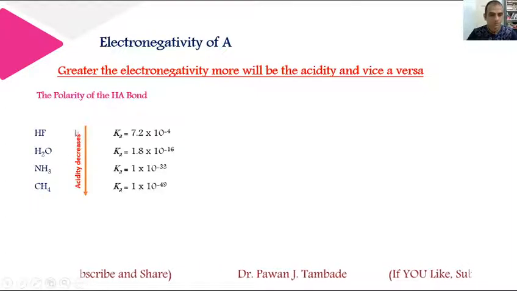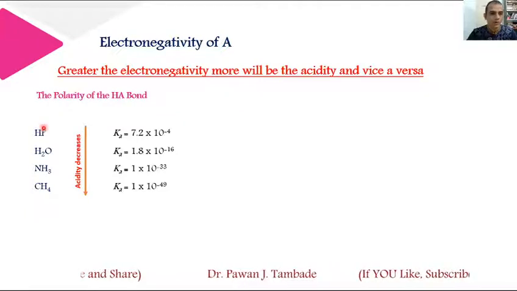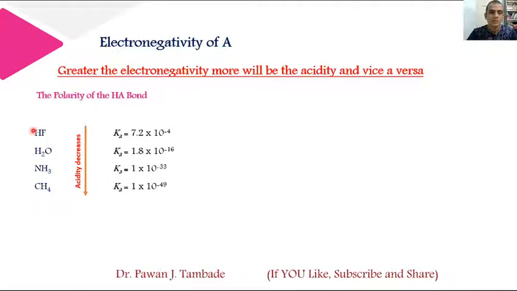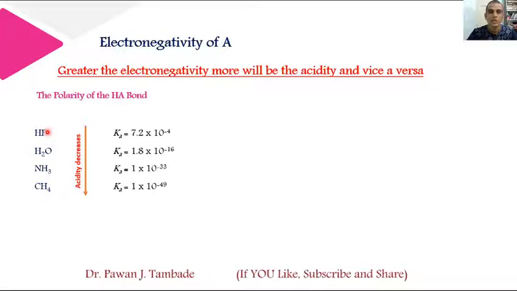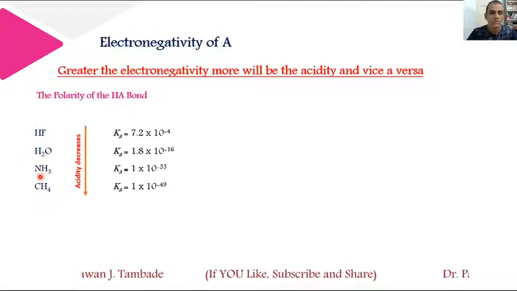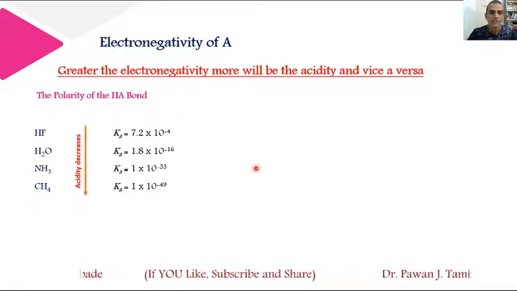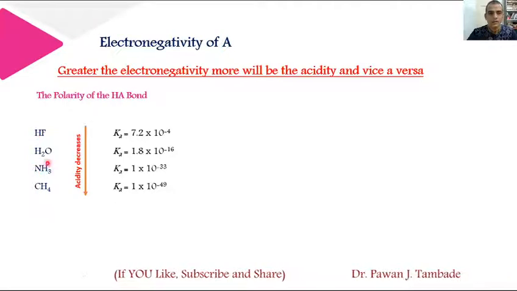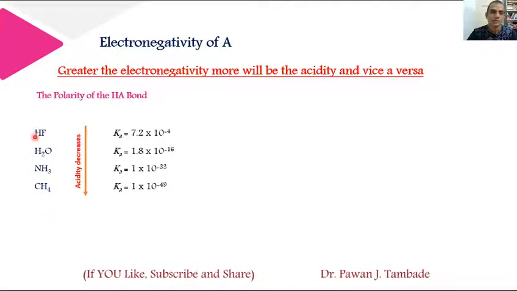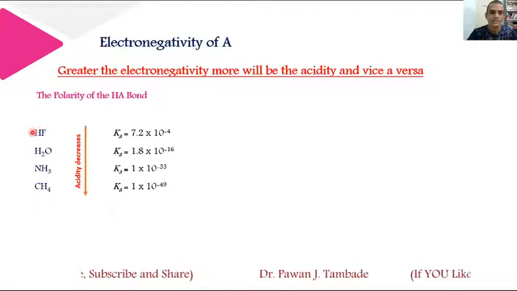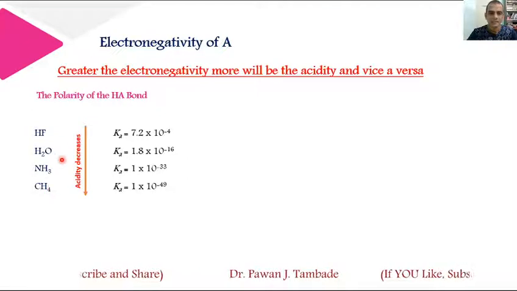Consider this example where hydrogen is bonded to fluorine, oxygen, nitrogen and carbon. So if you look at these molecules, then you can easily say that fluorine is more electronegative as compared to oxygen, nitrogen and carbon. So among these four, fluorine is highly electronegative atom which is bonded to hydrogen. So if we consider acidity of these molecules, then obviously HF, being a more polar bond, is more acidic in nature, and CH4 is least acidic in these four molecules. So this is a rule.